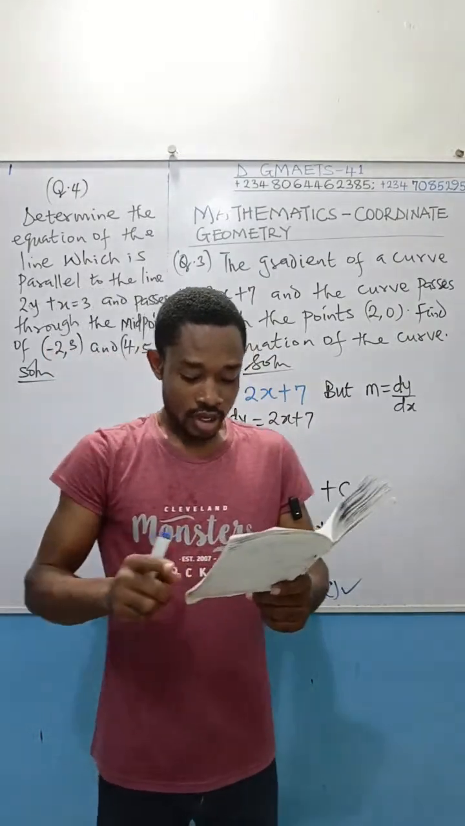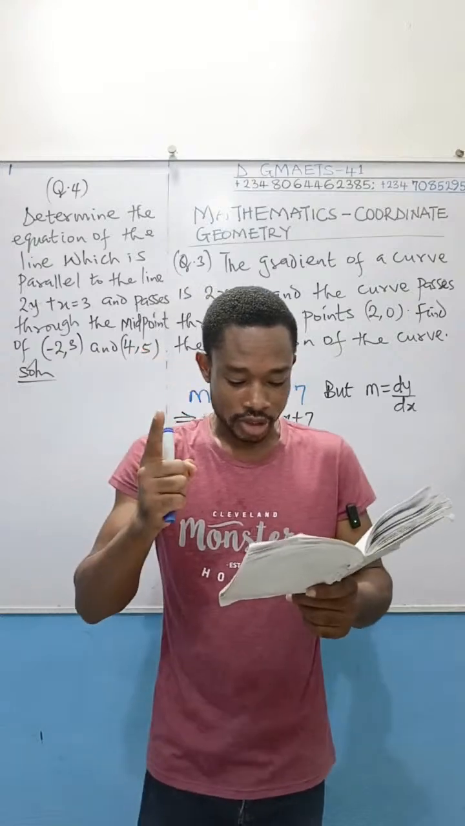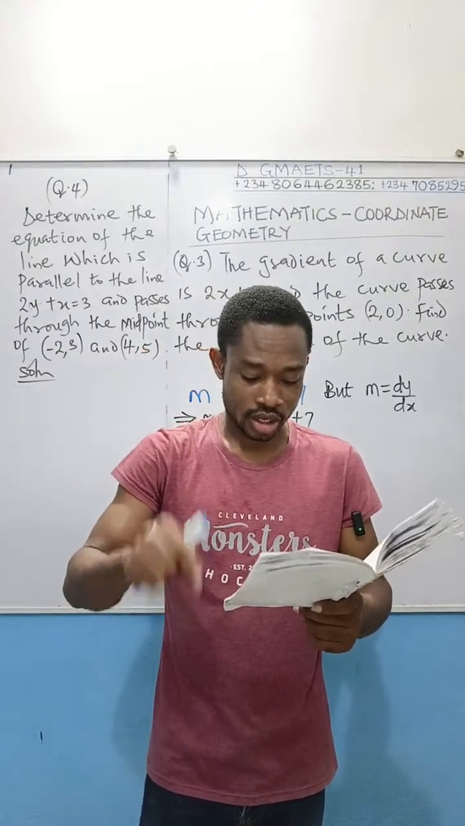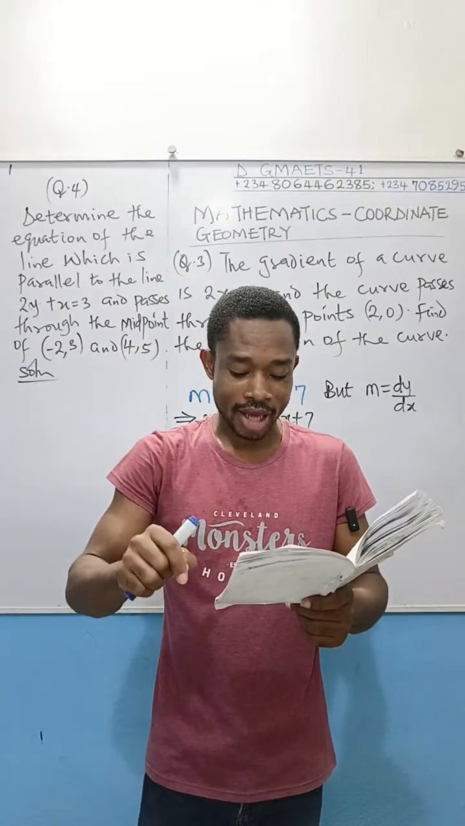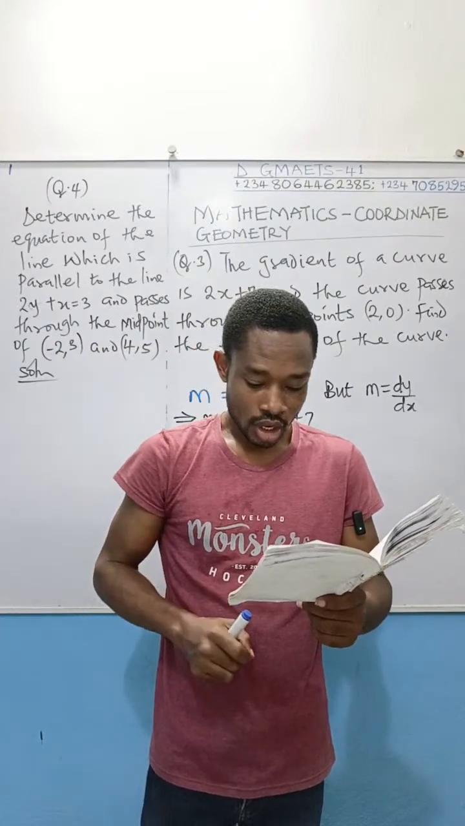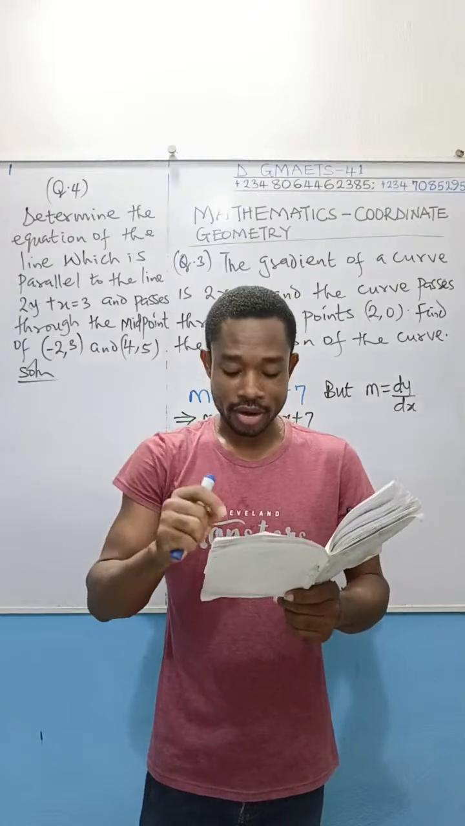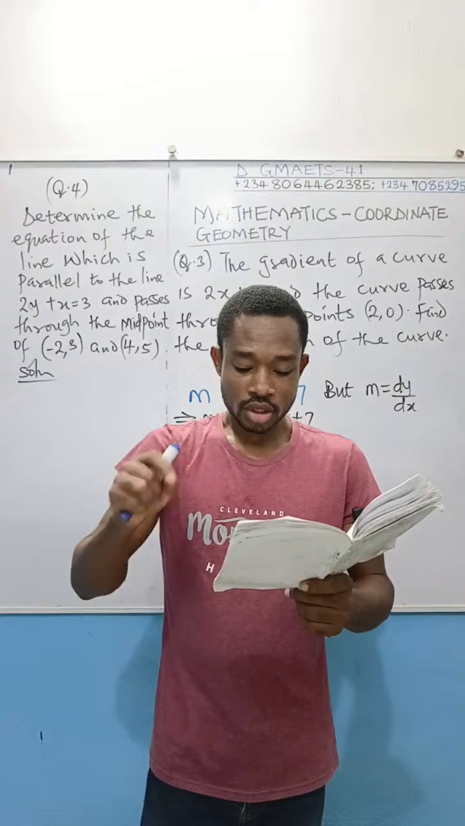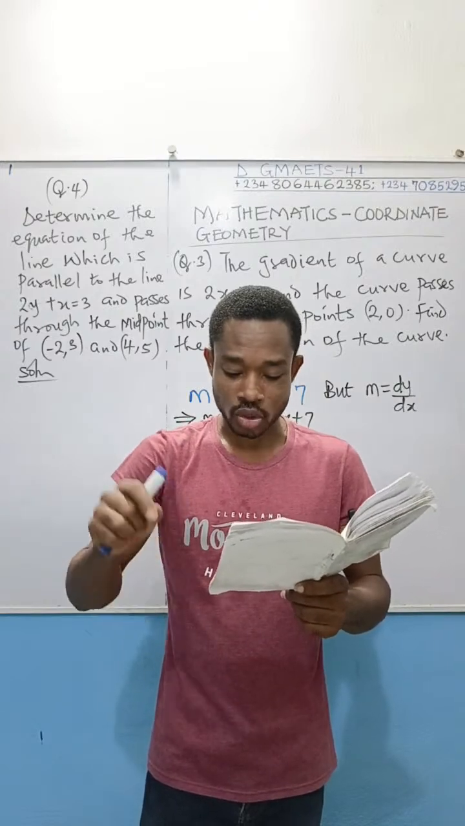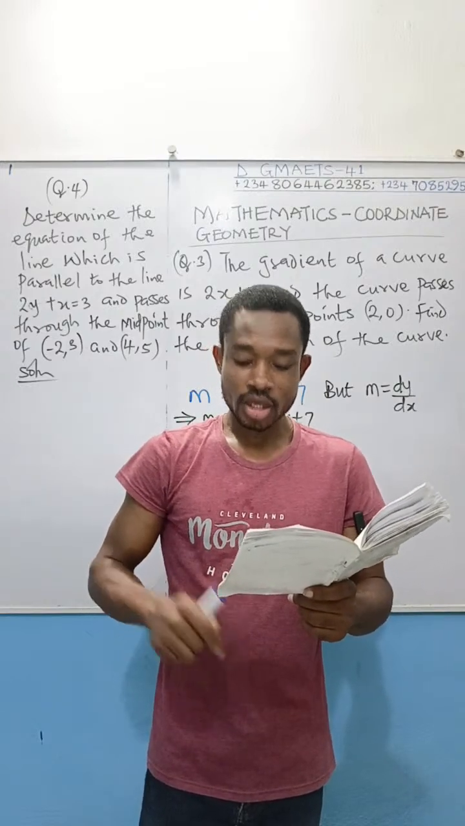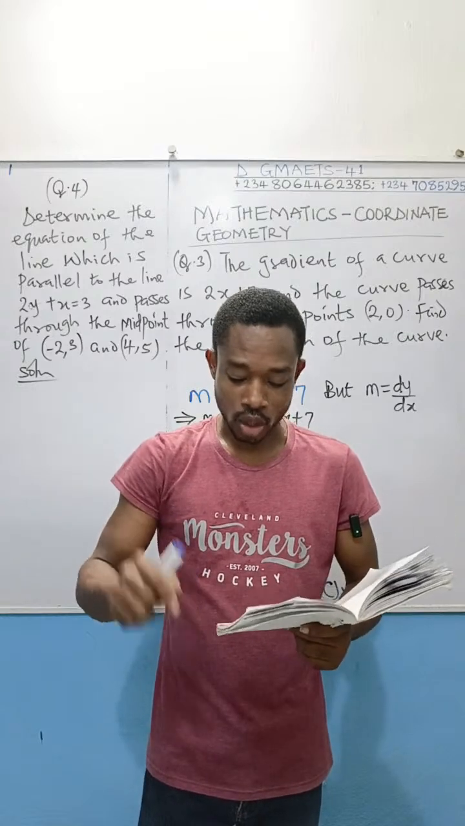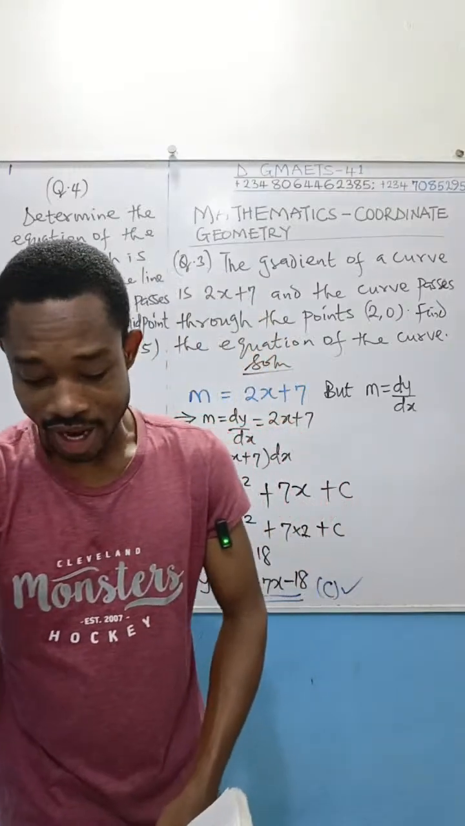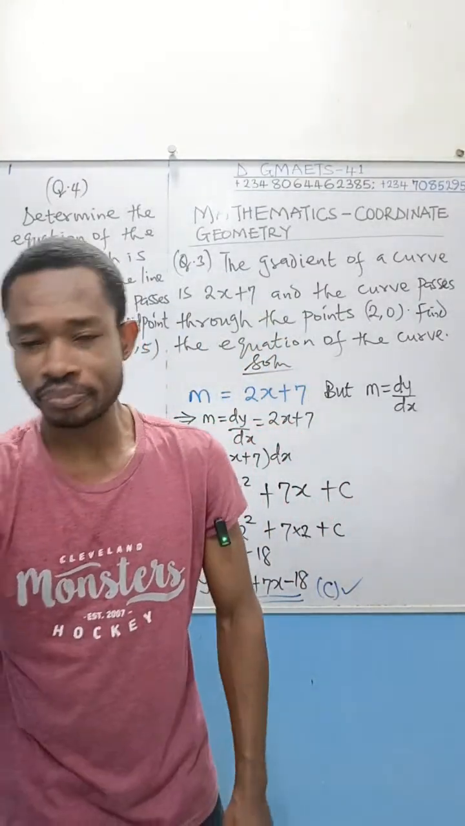Let's move on, please. Now, listen to the options. Option A, 2y equal to x plus 8. Option B, y minus 2x equal to 2. Option C, 2y plus x equal to 9. Option D, y minus x equal to 4. Option E, NOTA, that is none of the above.